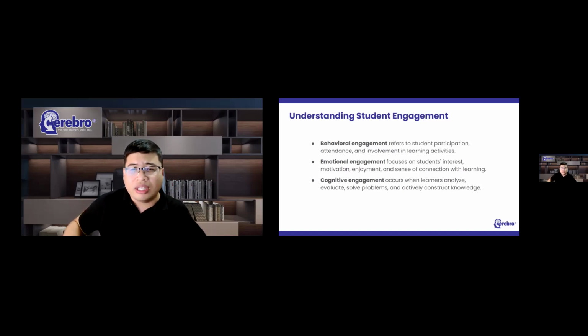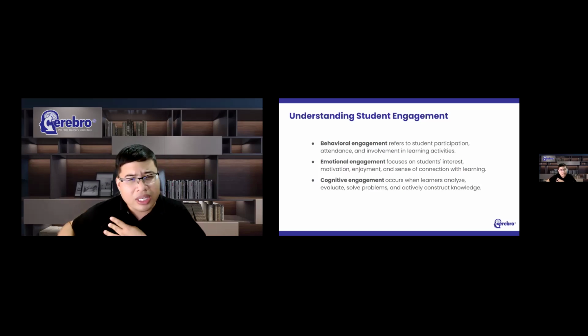And finally, we have cognitive engagement. And this is arguably the deepest form of engagement because cognitive engagement occurs when students invest mental effort into learning. It's when they analyze, when they evaluate, when they solve problems, connect concepts, when they reflect, when they apply learning to new situations. And this is the type of engagement that leads to lasting understanding.